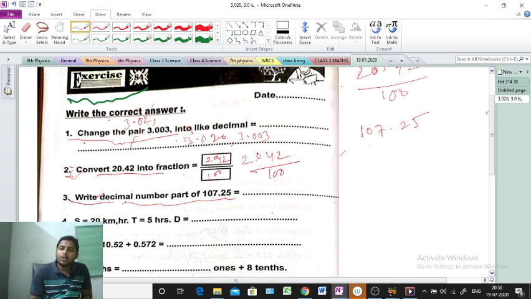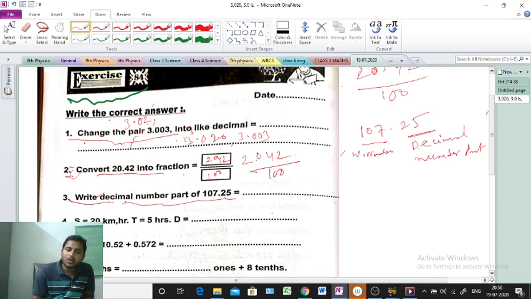I told you before, the part before the point is the whole number part. Clear or not? And the part after the point is the decimal number part. So we will write here, the decimal number part.